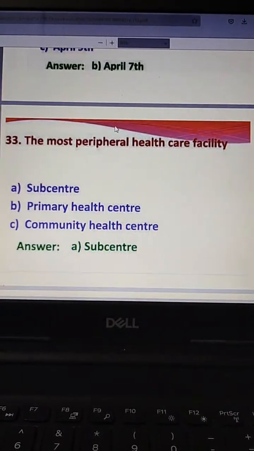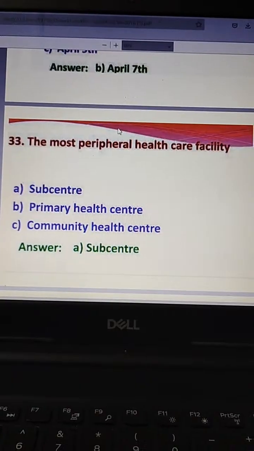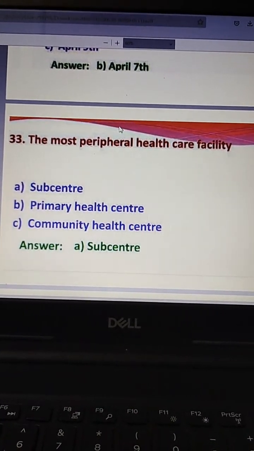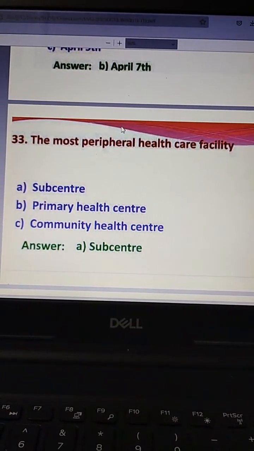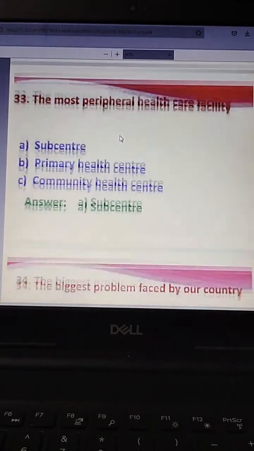The next question. The most peripheral healthcare facility: sub-center, primary health center, community health center. And the answer is sub-center is the most peripheral healthcare facility.